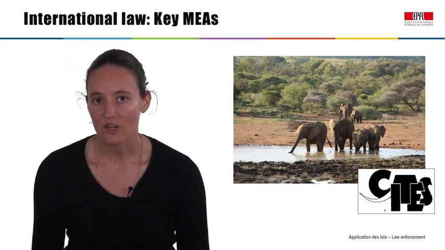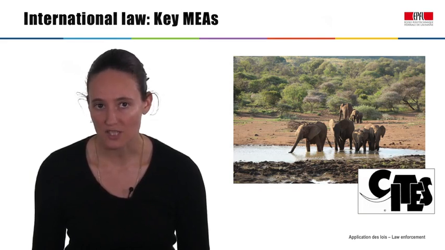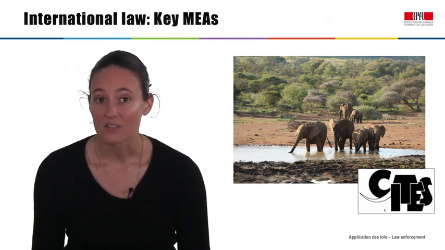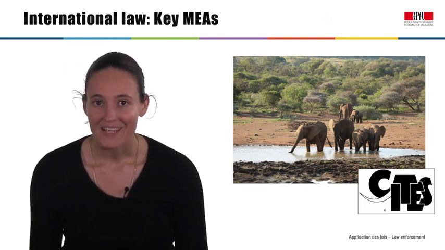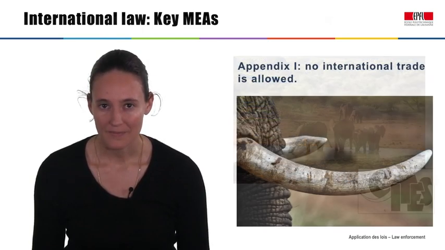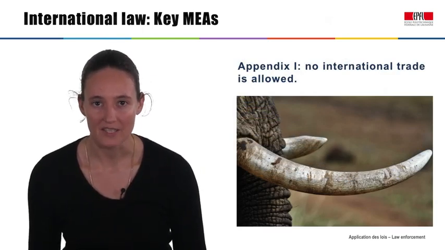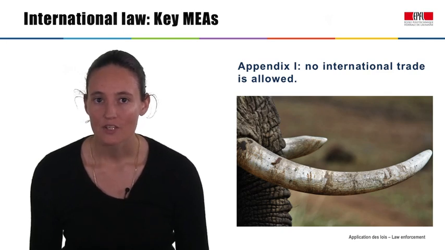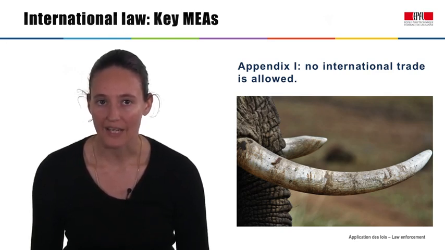CITES, the Convention on International Trade in Endangered Species, focuses on a different aspect of conservation, addressing international trade in species. CITES lists species on three appendices. For species listed on Appendix 1, like the African elephant, no international commercial trade is allowed.